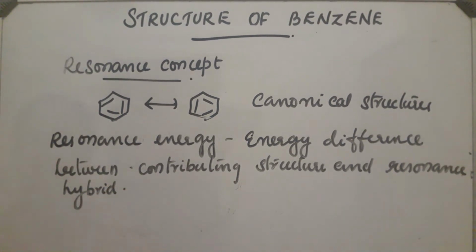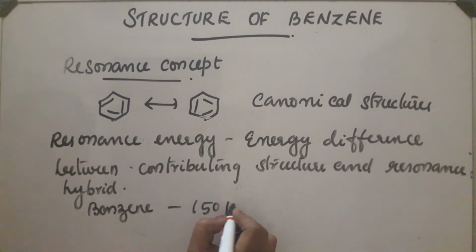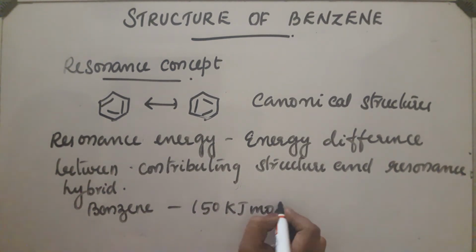In the case of benzene, it is about 150 kilojoule per mole.